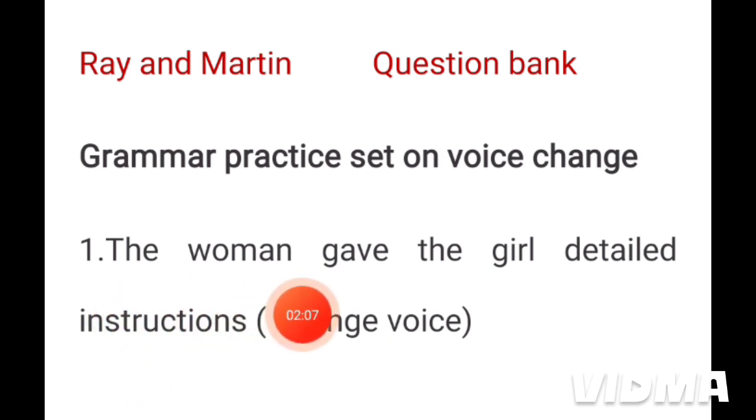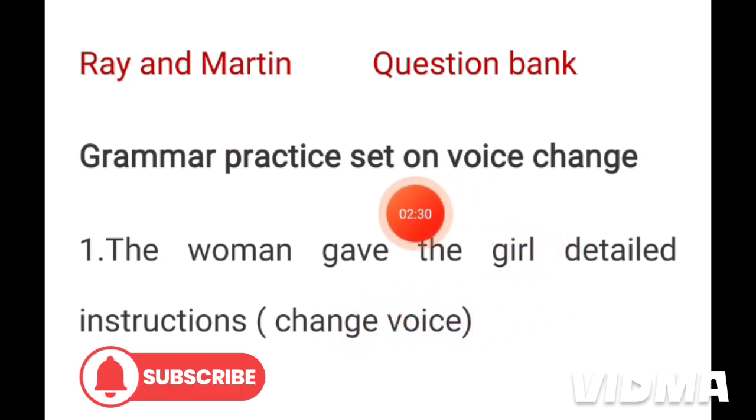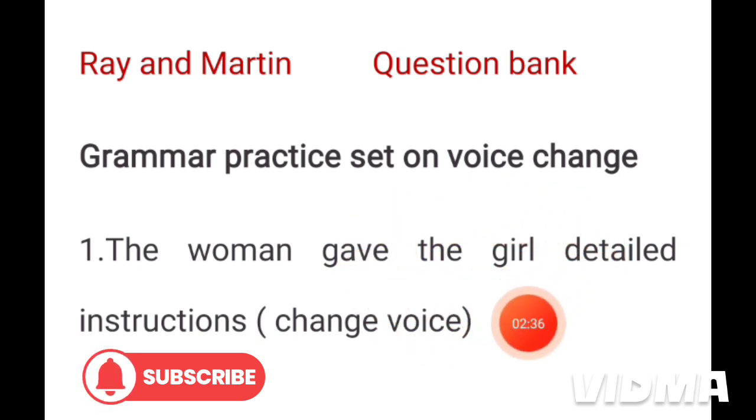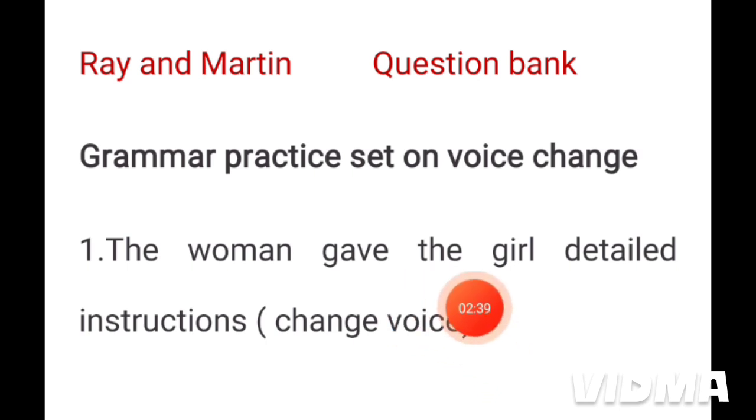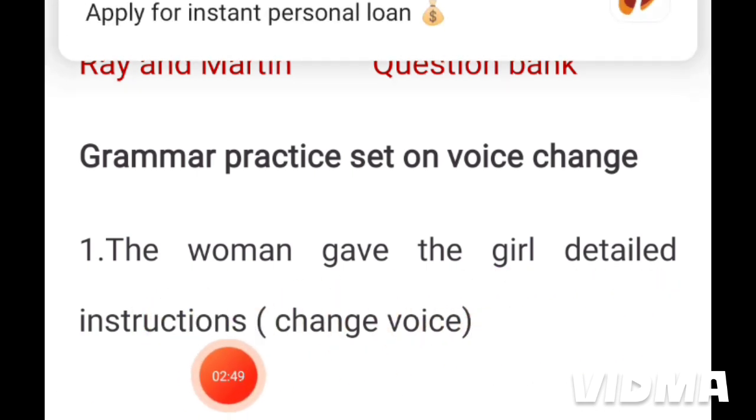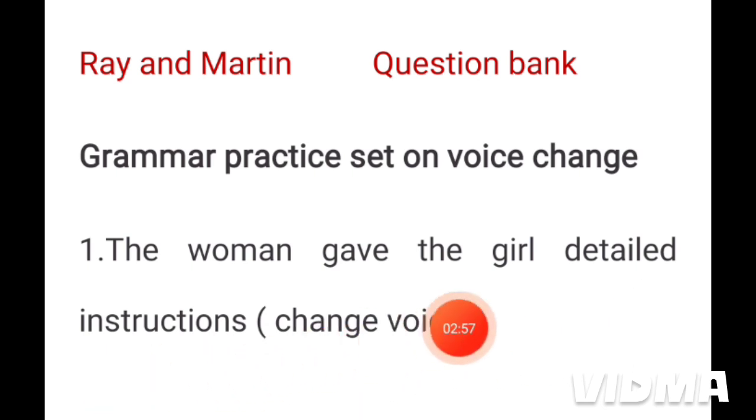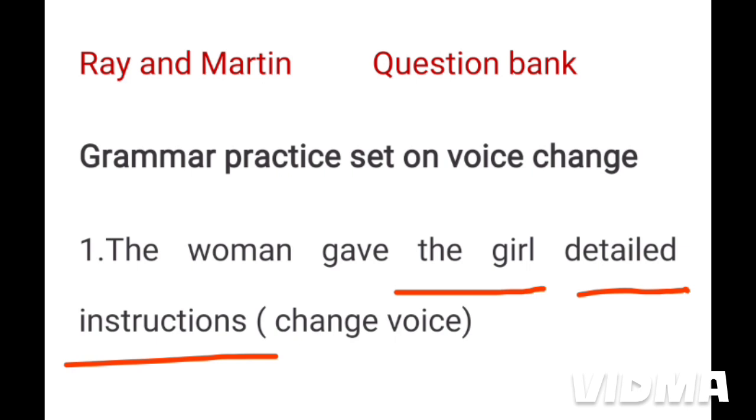Here, the subject is the woman, the main verb is gave. If we question, whom did the woman give the detailed instruction? The girl. So the girl is the object here. This is the indirect object because if we question with whom, we get the indirect object. And if we question, what was given by the woman? Detailed instructions. So detailed instruction is the direct object. The girl is the indirect object and detailed instructions is the direct object here.